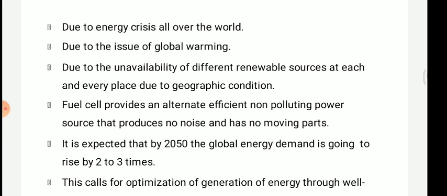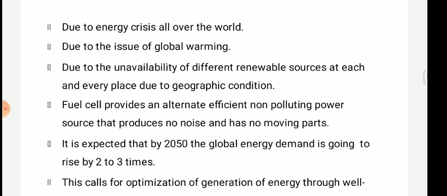But in the previous lecture we saw the applications of solar energy sources. At that point, we saw that there are some renewable energy sources available, but they cannot be used in commercialization.